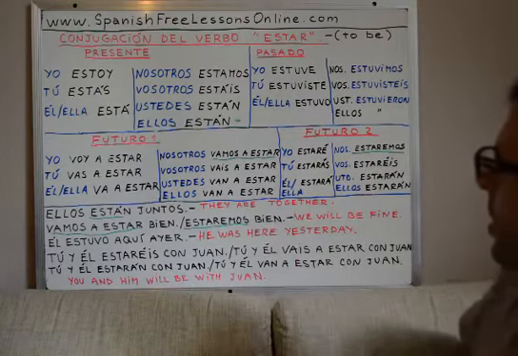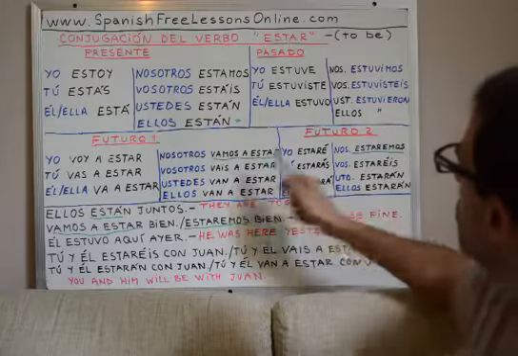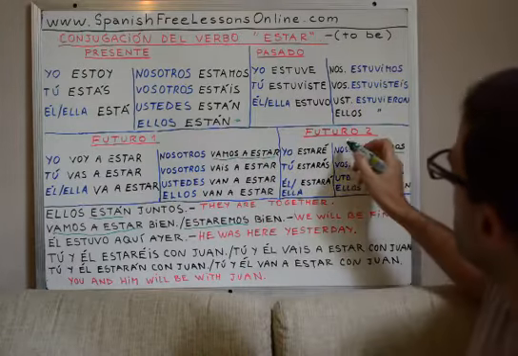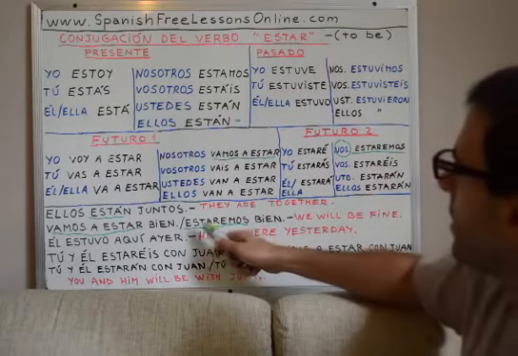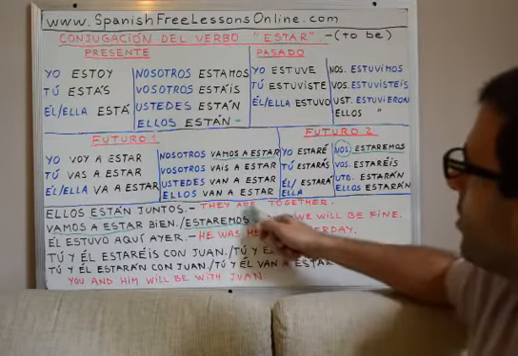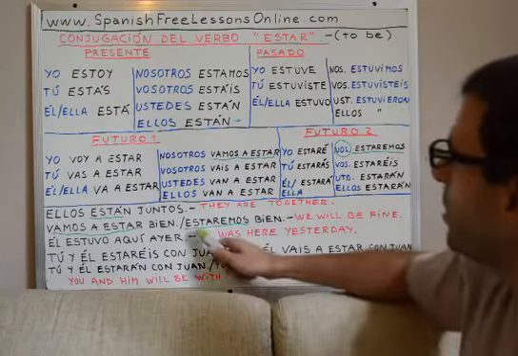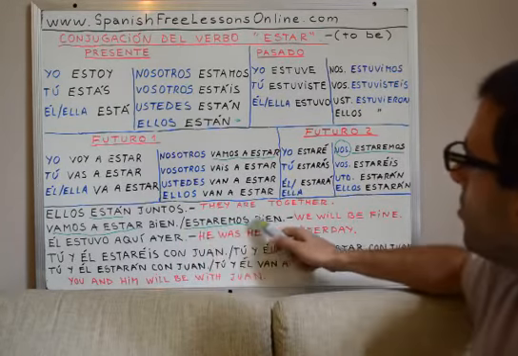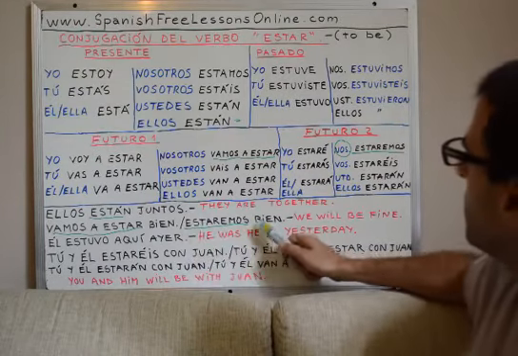Again, here the subject pronoun nosotros, we, is already implied. It's understood in the conjugated verb estaremos, so we can omit it as we did here. Estaremos bien is we will be fine.